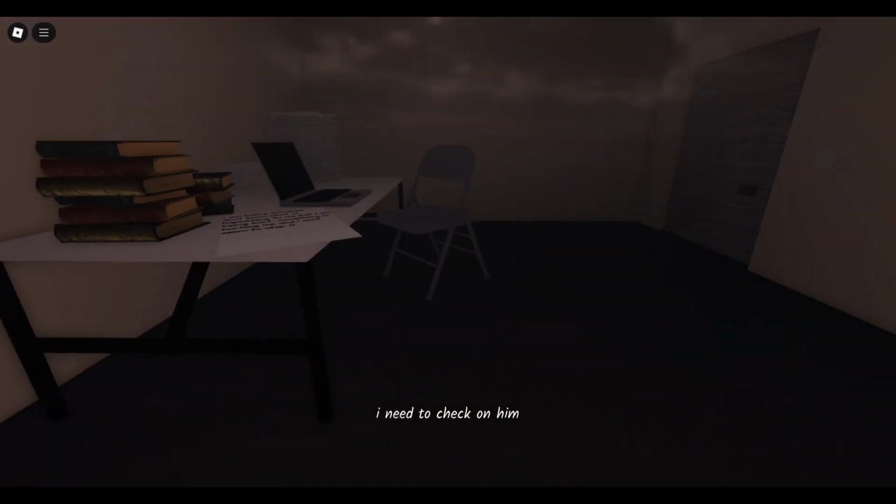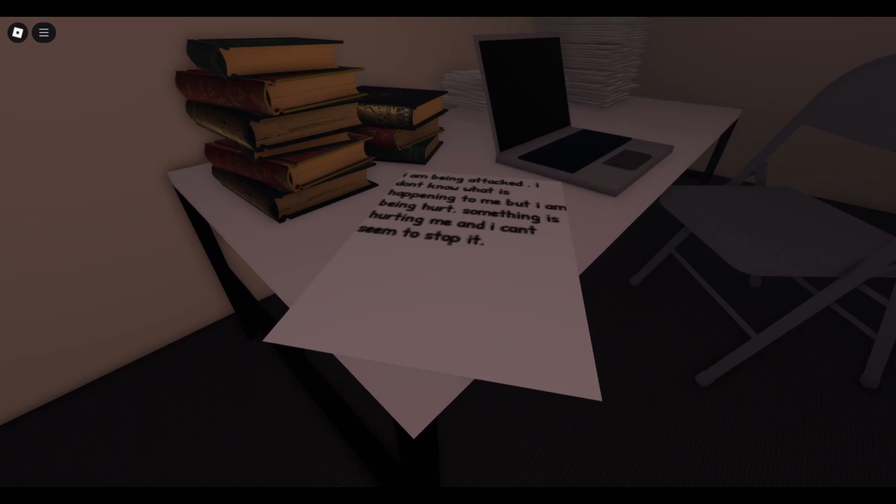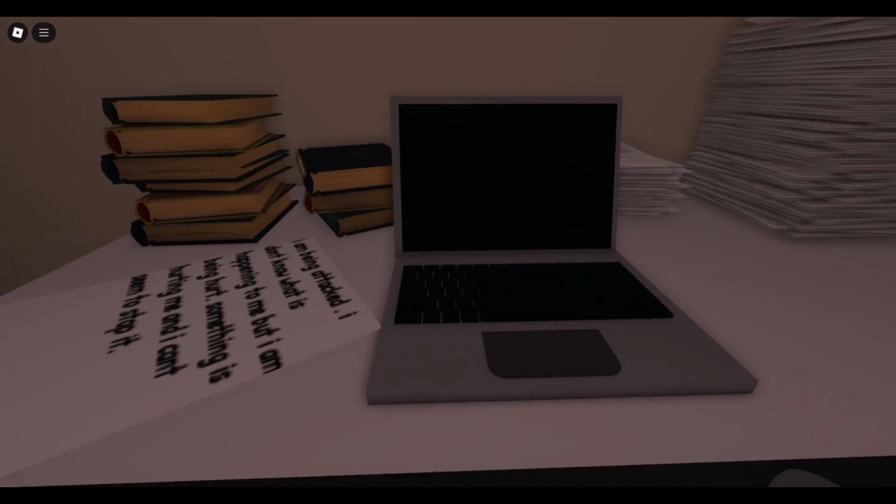I need to check on him. Check on whom? I guess it was planned and meditated. I am being attacked. I don't know what is happening to me, but I am being hurt. Something is hurting me and I can't seem to stop it. Might be us, like our backstory.